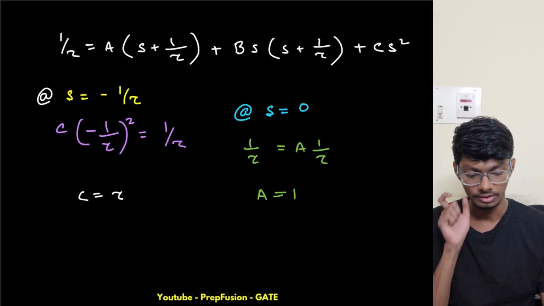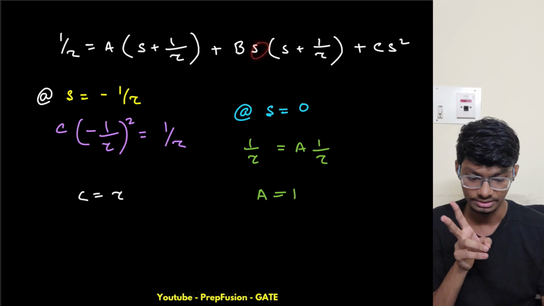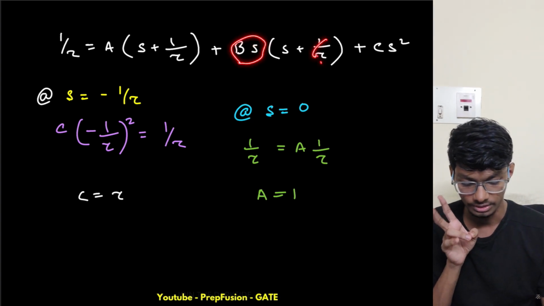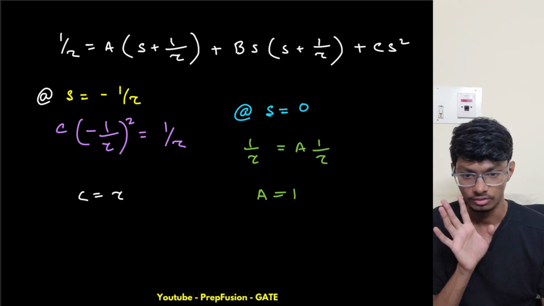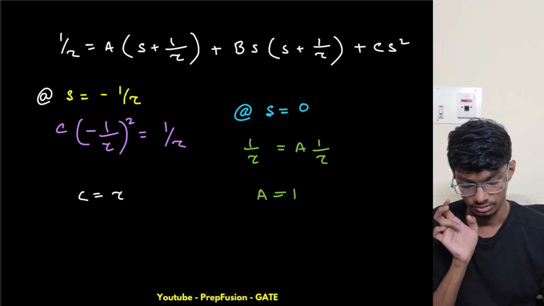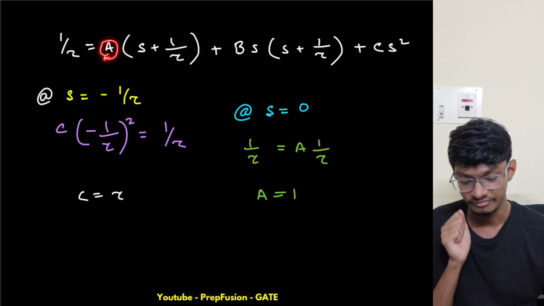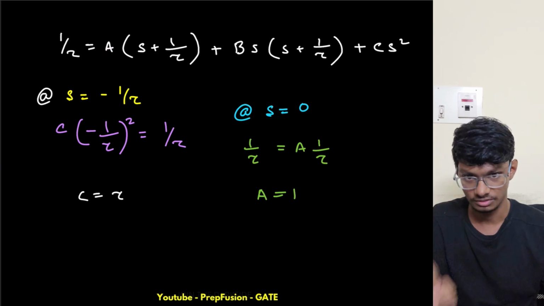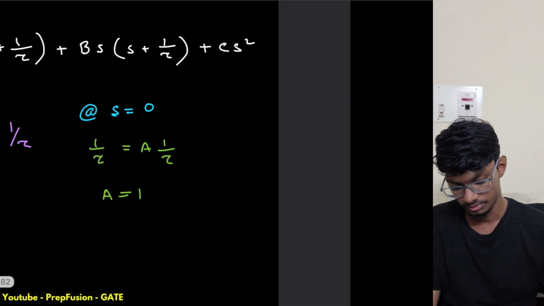Now I will equate the coefficients. I need b, right? And b is always with s, so b s times 1 by tau, and here do I have any other s terms? I don't have any other s terms, right? So am I making any mistake? This is s, yeah, I have another s term, I forgot. This is a into s, right? So yeah, equating the coefficient of s, right? So let me do it in the next page.